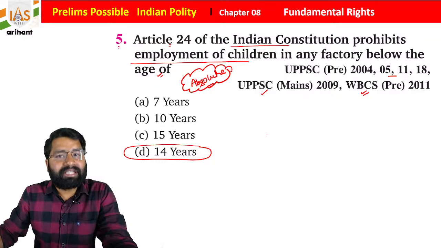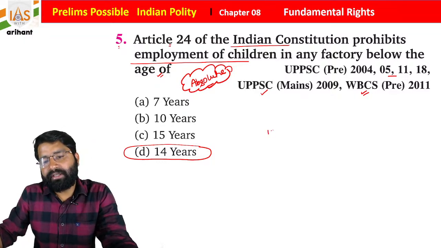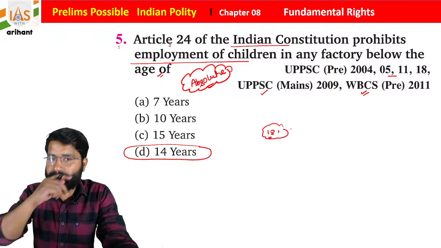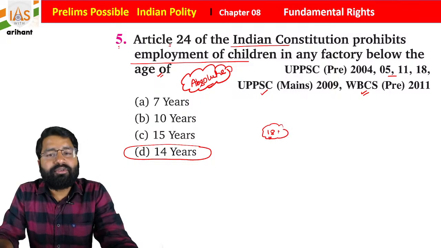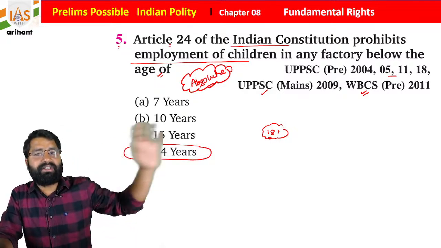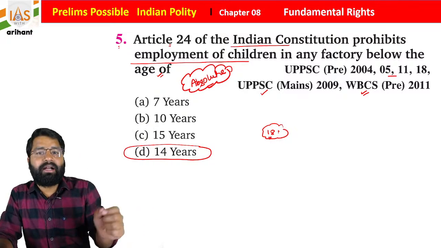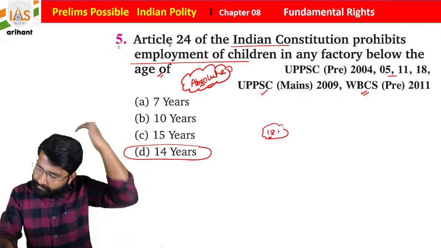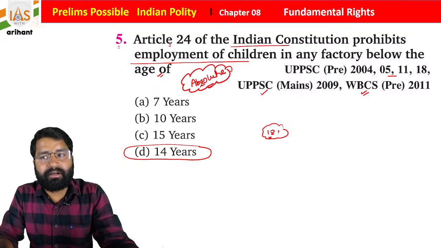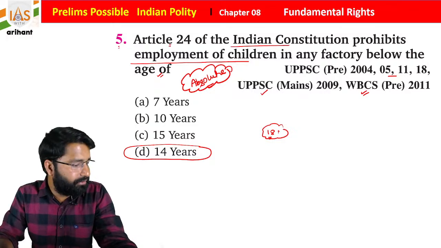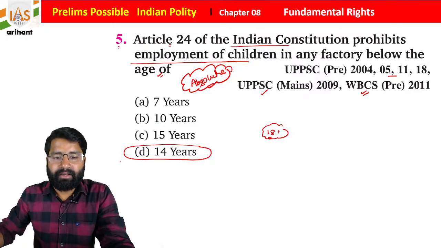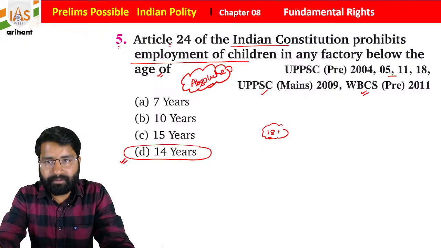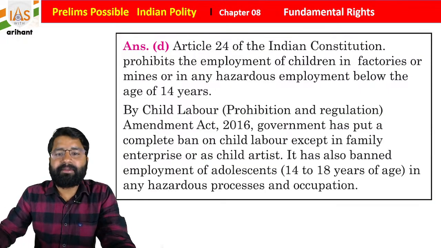But in some places, students, like in the pan shop where tobacco products are sold, they use a specific poster: children below 18 years cannot sell tobacco. So if someone is below 18, he or she can't sell tobacco. This is one thing you need to remember. There are different conditions for different places. Now just see the explanation.